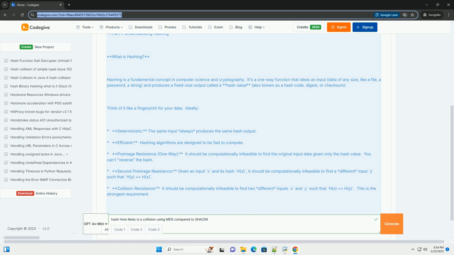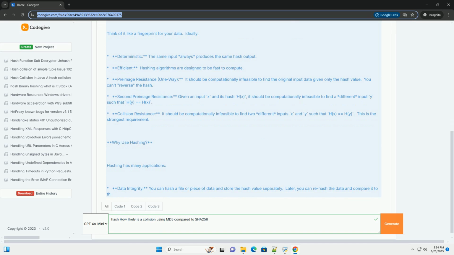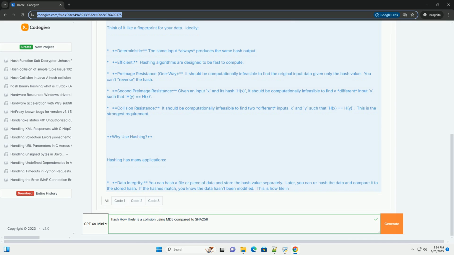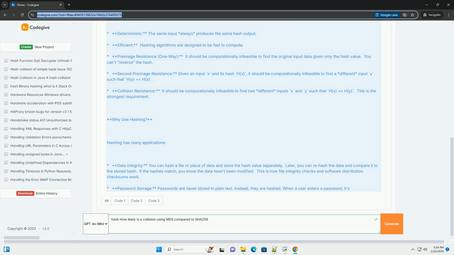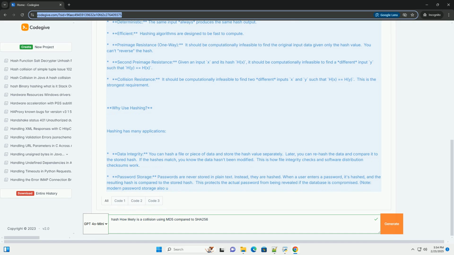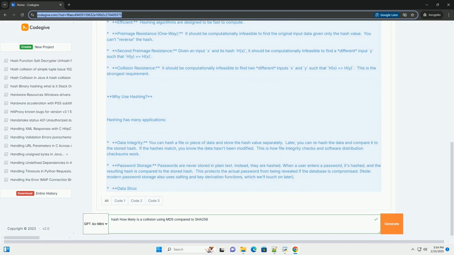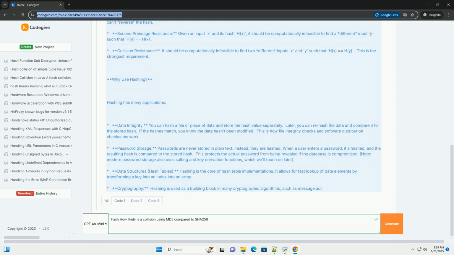It's a one-way function that takes an input, data of any size, like a file, a password, a string, and produces a fixed size output called a hash value, also known as a hash code, digest, or checksum. Think of it like a fingerprint for your data. Ideally, deterministic: the same input always produces the same hash output.